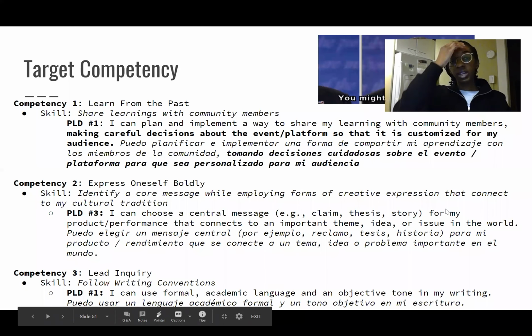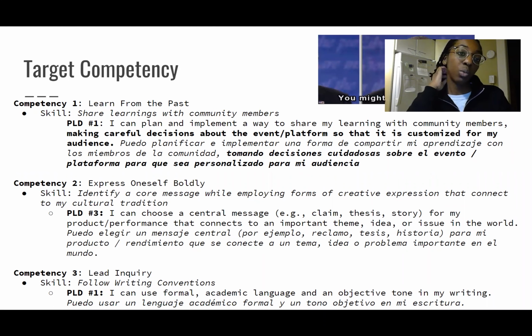And what I want you to look at right now is just the first page of your packet. It has the target competencies that we'll be focusing on. We have gone over these multiple times in class. The main one I want you to focus on is the second competency, where it says express oneself boldly.